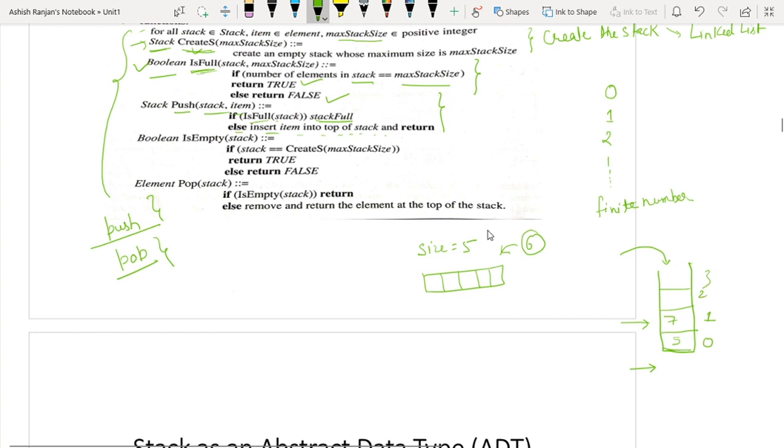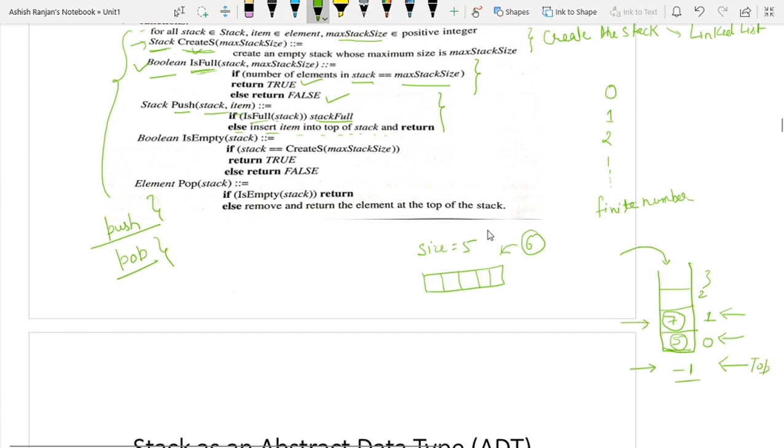So top is indicating index number 0 when I have a single element. Top is indicating index number 1 when I have 2 elements. In the same way, the top will indicate -1 when your stack is empty.